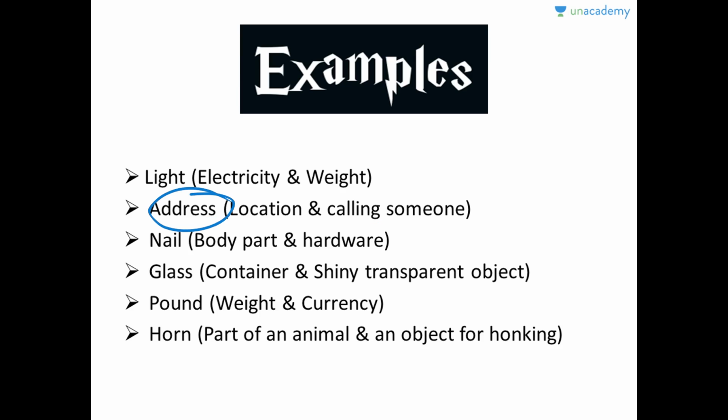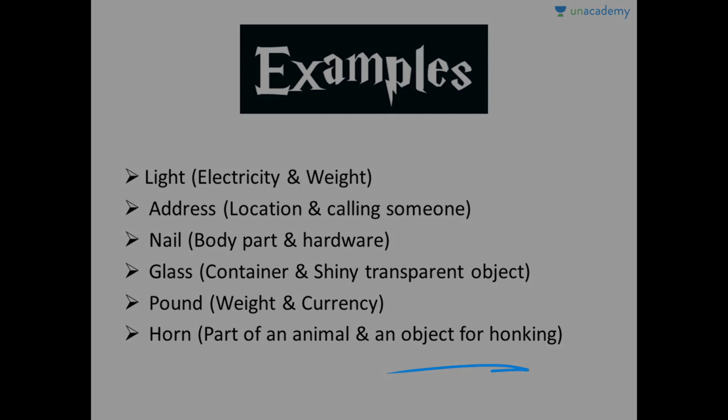It's also a homonym. Nail, it can be a body part, the one we have in our fingers and toes, and it can also be that hardware device, the pointed one. Glass, it can be a container, and also a shiny transparent object. Pound, it is also known as weight and also as currency. Horn, it is a body part of an animal, and also an object for honking, the one we have in our cars.